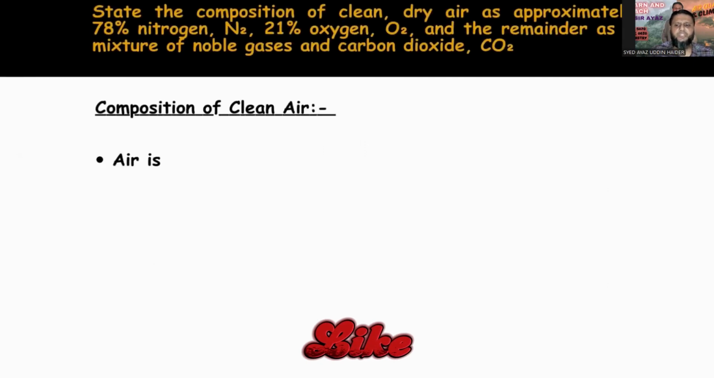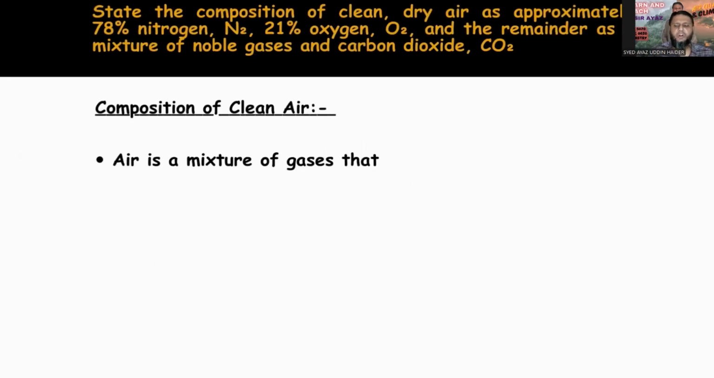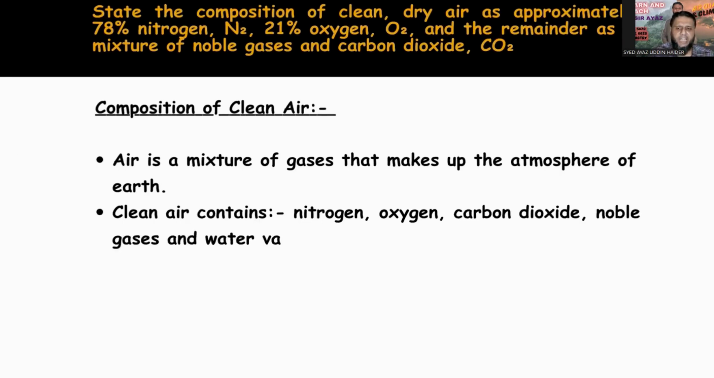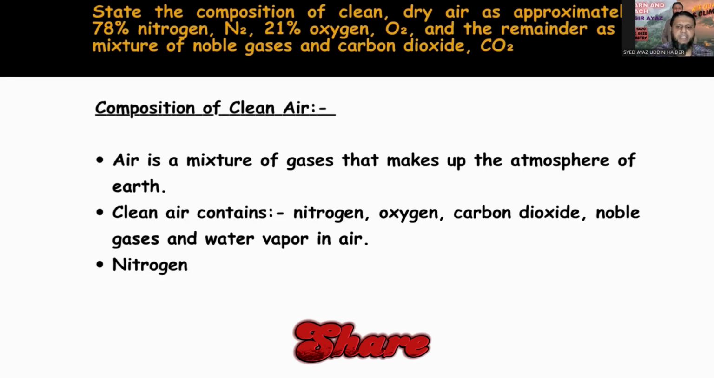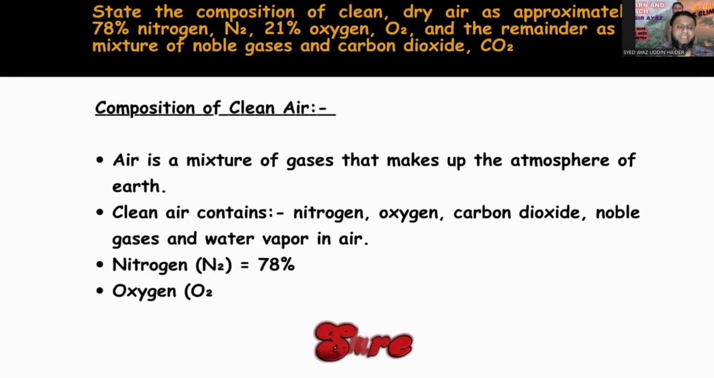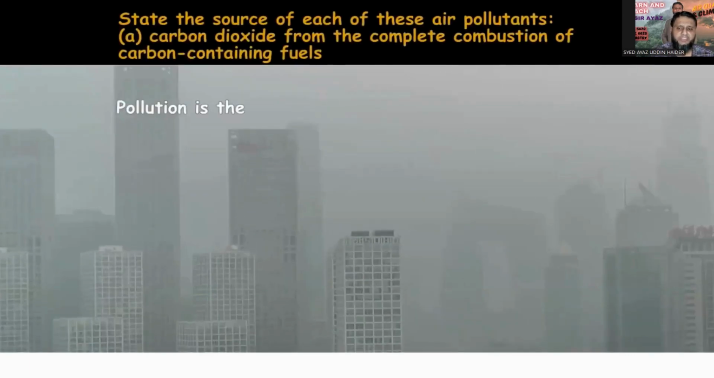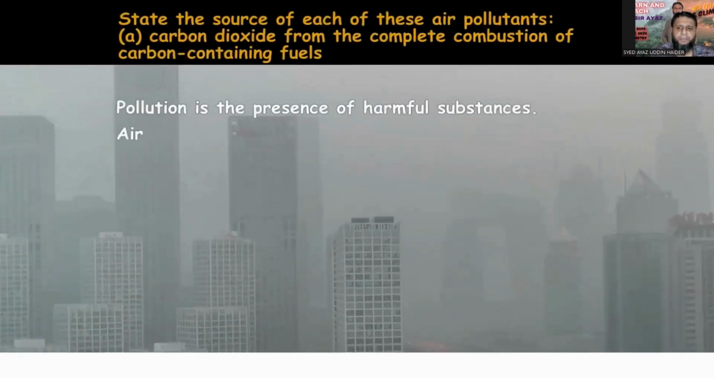Let's start with the composition of clean air. Air is a mixture of gases that makes up the atmosphere of Earth. Clean air contains nitrogen, oxygen, carbon dioxide, noble gases, and water vapor. Nitrogen makes up 78% of the air, oxygen 21%, carbon dioxide 0.004%. It's written wrong on the slide; 0.04% is correct.